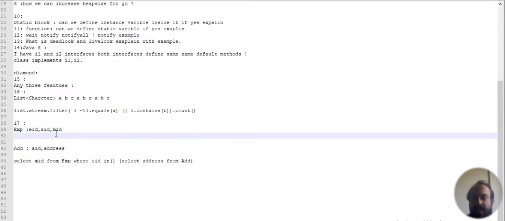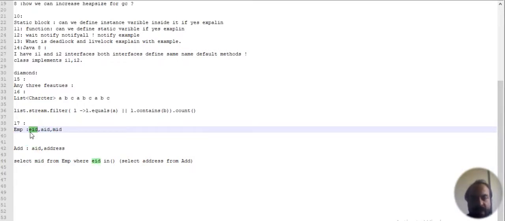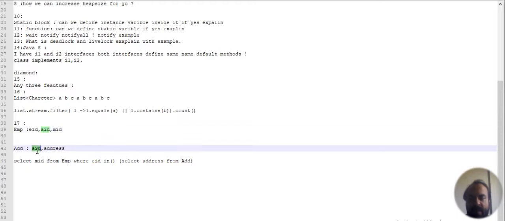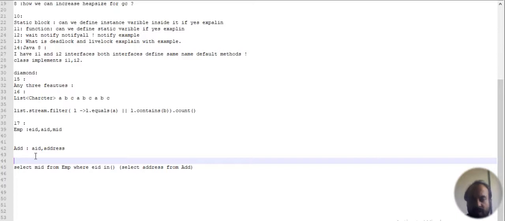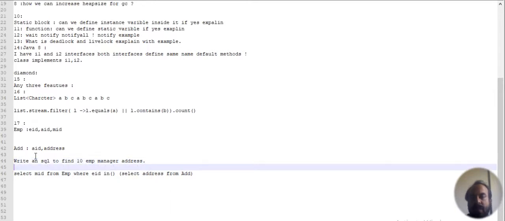In the Address table we have address ID and address. Now you need to write an SQL to find employee, manager, and address. So how will you write it? Write an SQL.